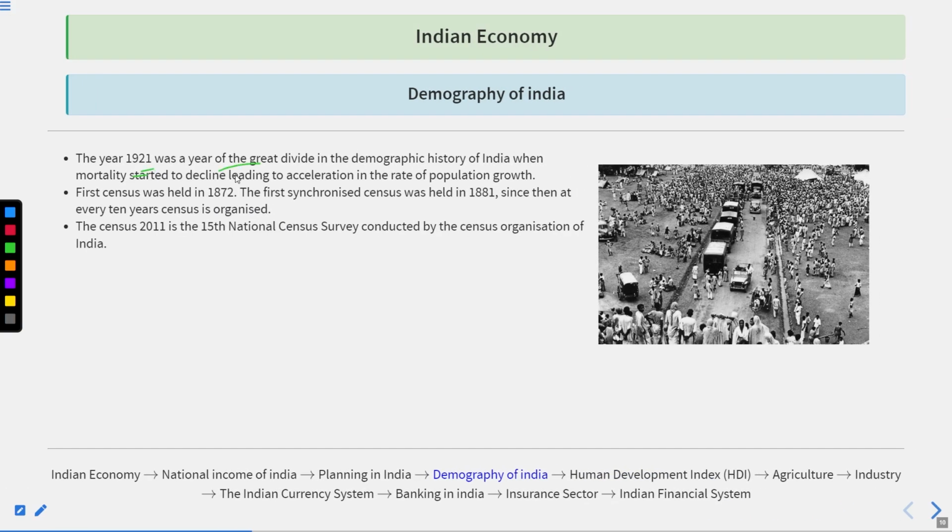The year 1921 was a year of great divide in the demographic history of India, when mortality started to decline, leading to the acceleration in the rate of population growth.